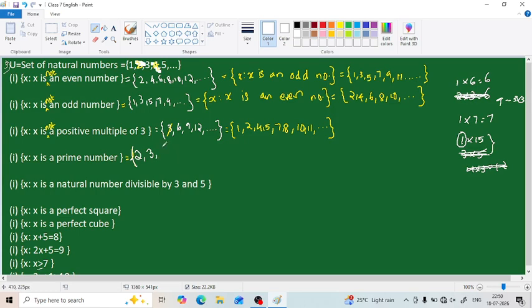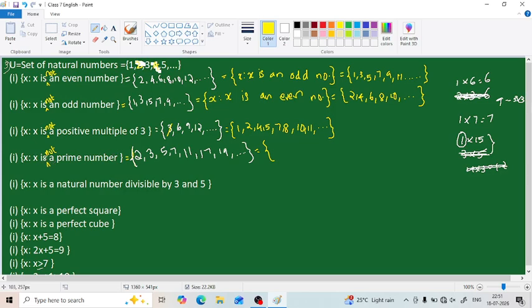So 3, 5, 7, 9 can't be written because there is 3 into 3. Then 11, 13, 15 can't be written because there is 3 into 5. Then 17, 19, 21 can't be written because 7 3s are 21. Okay, so this is our set, and we have to write the complement of this set. So what will be it? Set of all x such that x is not a prime number. We can't write that as set of all x such that x is a composite number.